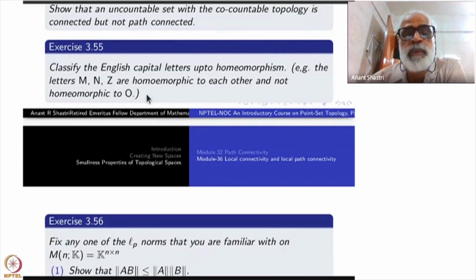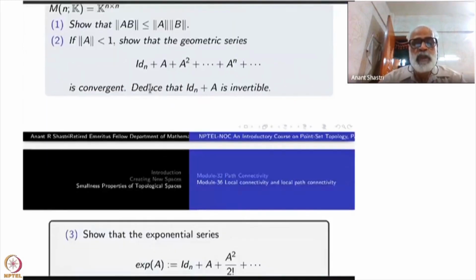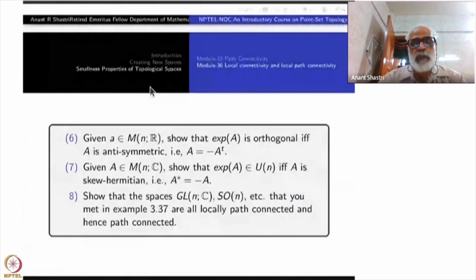So this is another example I am giving you here. Using this idea, what I am telling you is to classify all 26 letters up to homeomorphism. Okay, enjoy this exercise. There are other things which you can have a look at.